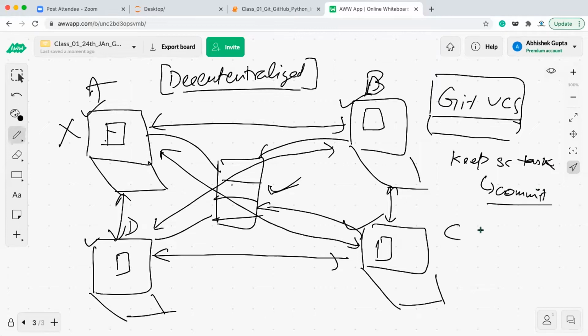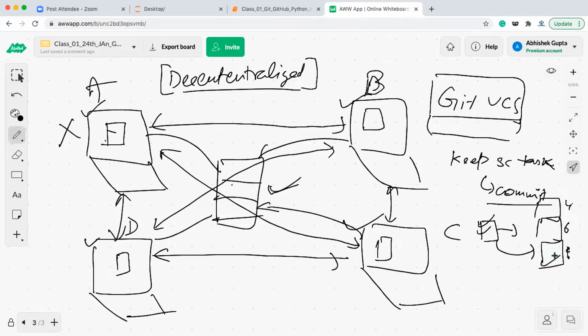Okay, commits means all those changes which you wanted to do, those are finalized. Once you commit, a screenshot will be taken of these changes, and then it will be saved in some repository. Let's say this is commit 1, this is commit 2, this is commit 3, and this one you have made 1 year back, this one around 6 months back, and this one around 4 months back. So if you want to go to any commit in the history 1 year back, you can go back and retrieve those changes.